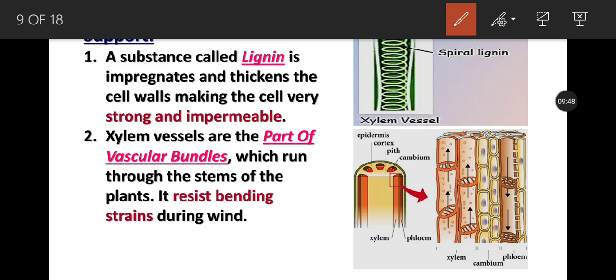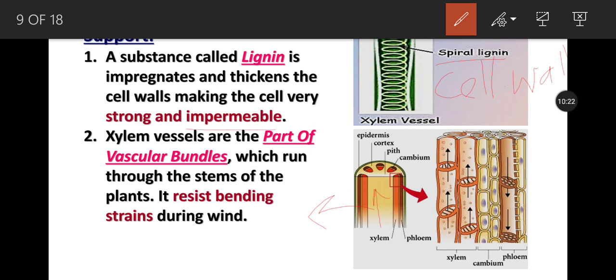Basically, this is the spiral lignin which is present in the cell wall of the xylem vessel, and it gives strength, plus it is impermeable. So when the water and ions are moving in an upward direction, they are not allowed to leave the stem of the plant. So this is why it is very important.